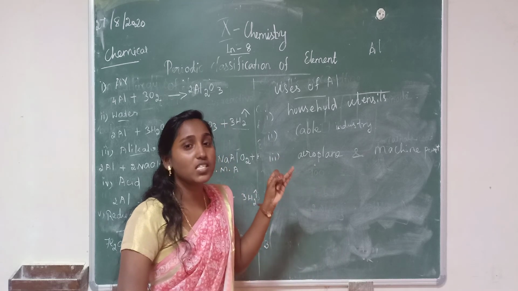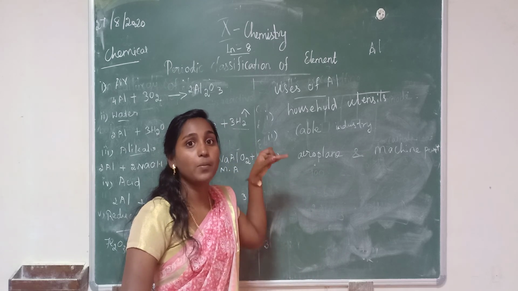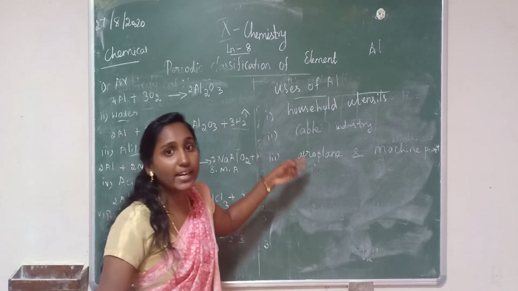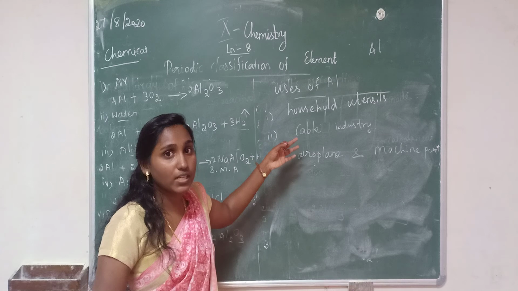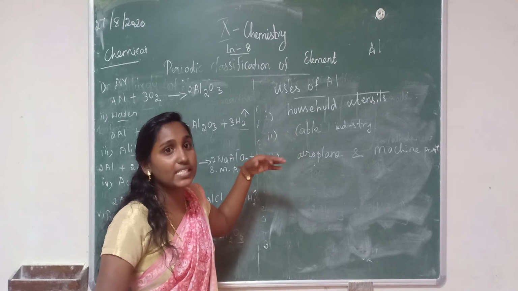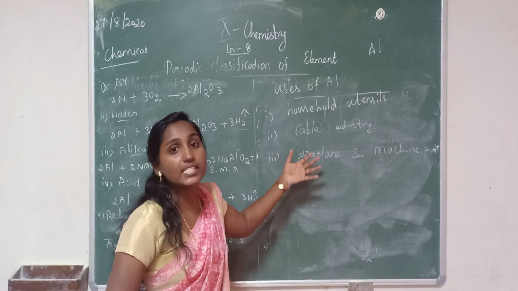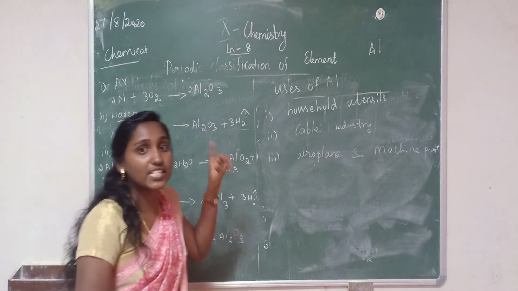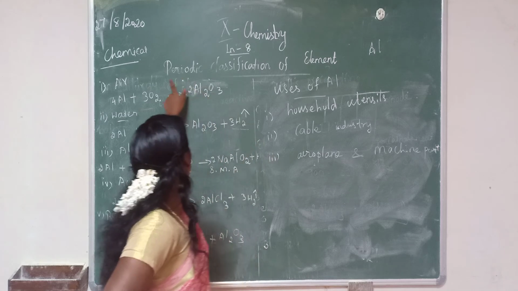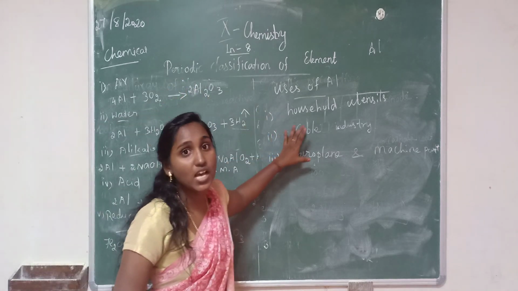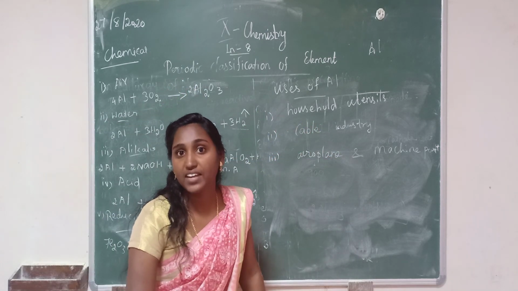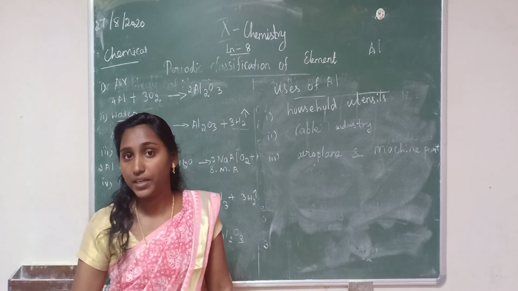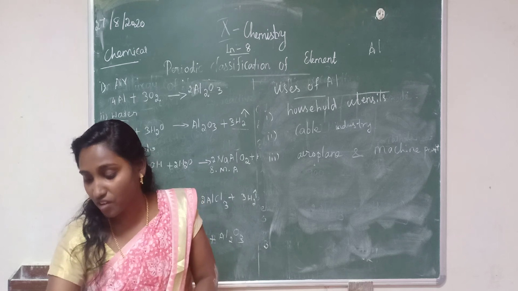In Hall's process, we convert the aluminium hydroxide into alumina. Then in Bayer's process, in the electrolytic cell, aluminium oxide is converted into pure aluminium. Then we studied the physical properties, 6 properties we studied, then chemical properties and uses. Now all of you take page number 115, just mark it: explain the metallurgy of aluminium.